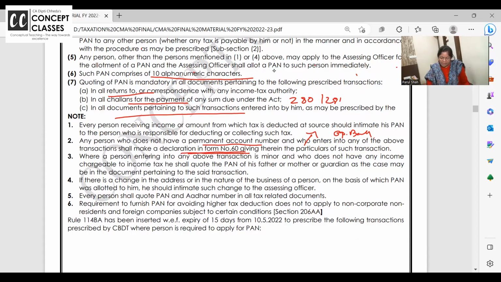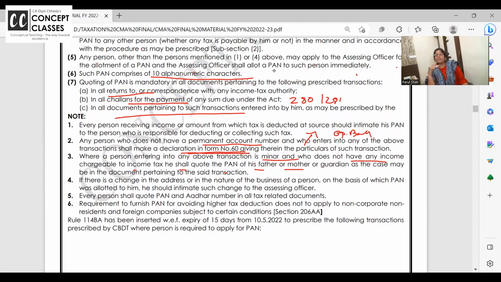Where a person entering the above transaction is a minor and he does not have the PAN, he can use the PAN card of the father, because anyhow a minor's return is filed by the parent. But still, can a minor apply for the PAN card? Answer is yes, he can apply. And when he becomes a major, same PAN, he can give his photograph and submit the original PAN and get the new PAN.